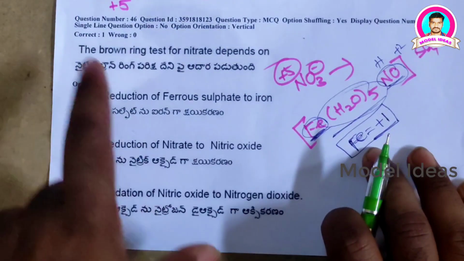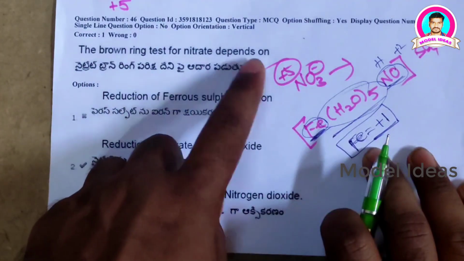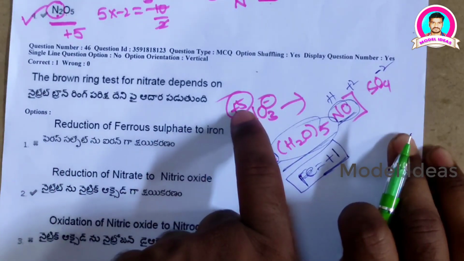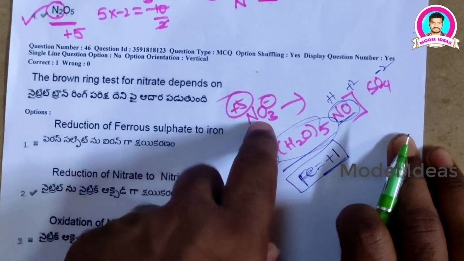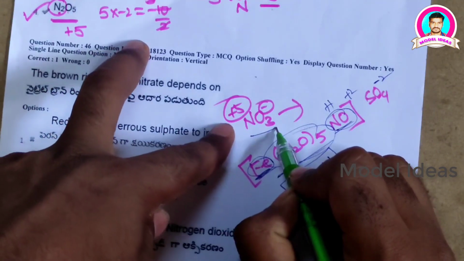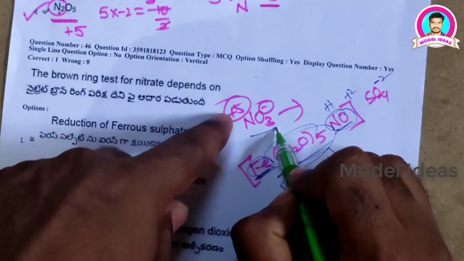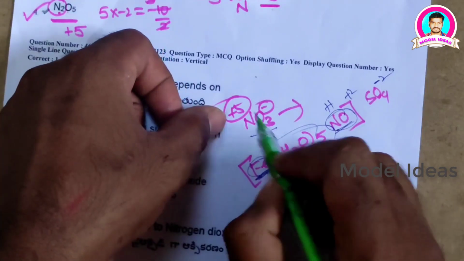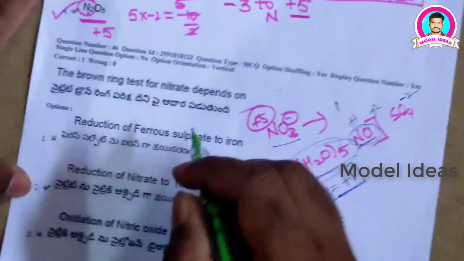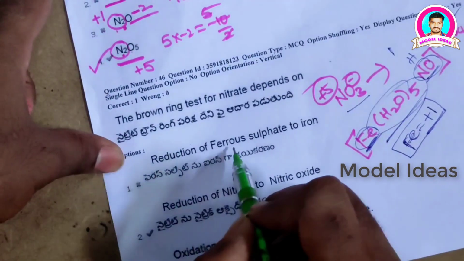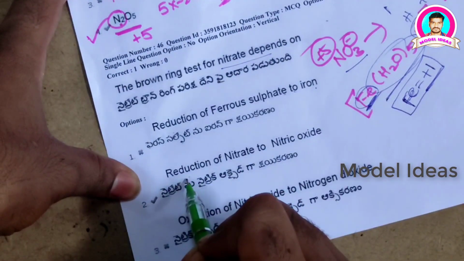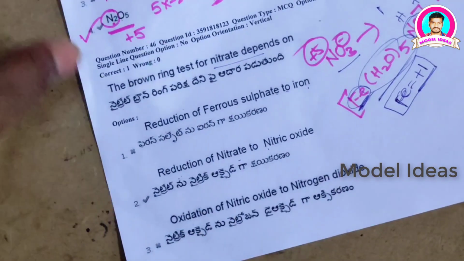So our question is, the brown ring test for nitrate ion depends on. Here the nitrate ion exists in +5 oxidation state. So there is no possibility for it to undergo oxidation, because it has the maximum oxidation state +5. There is a possibility of undergoing reduction, so it undergoes reduction and forms nitric oxide. Our options are reduction of ferrous sulfate to iron, no, reduction of nitrate ion to nitric oxide is the correct option for this question.